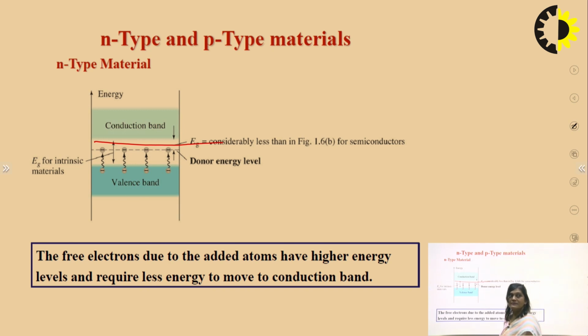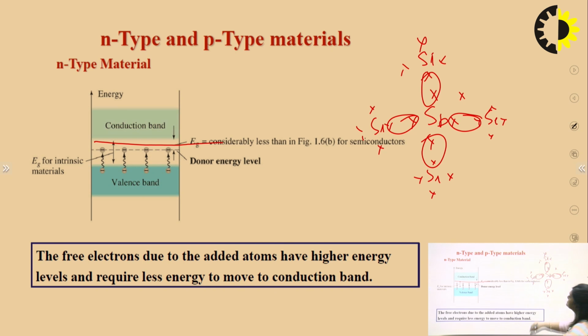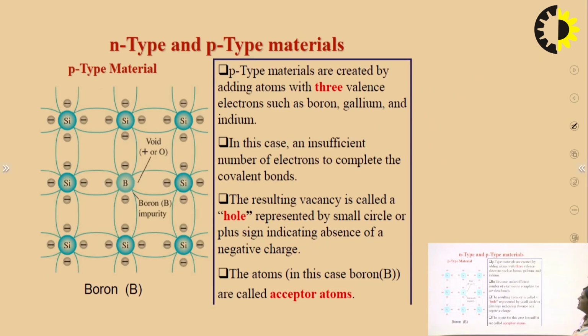And here we can see silicon, antimony is there, having 5 electrons, and in the surrounding 4 silicon atoms are there having 4 electrons in their outermost orbit. So this is making the covalent bonds. This electron is left here and it will be freely available in the crystal. So this antimony left that electron. That's why antimony becomes the donor.